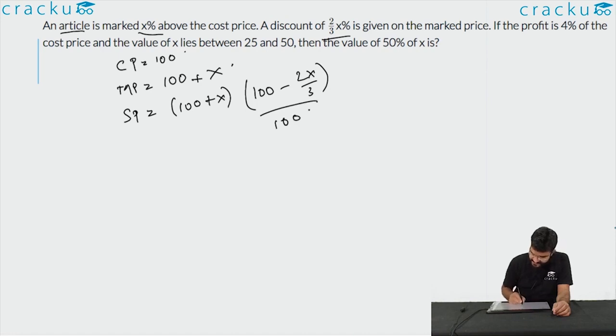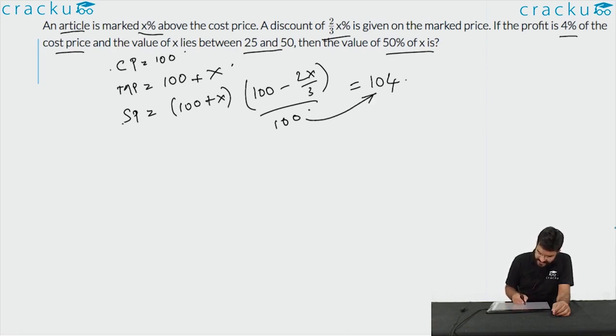This is the selling price. If the profit is 4% of the cost price, so selling price minus cost price is 4, therefore the selling price is 104, and the value of X lies between 25 and 50, then the value of 50% of X is. So let us solve this to find out the value of X, and then go ahead from there.